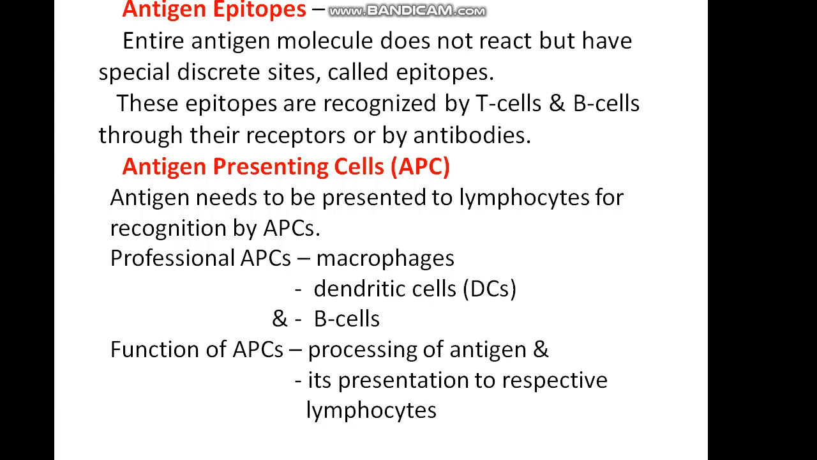And what are antigen presenting cells? These are macrophages, dendritic cells, and B lymphocytes. And what is the function of antigen presenting cells? That is the processing of antigen and its presentation to respective lymphocytes, that may be T lymphocytes or B lymphocytes.